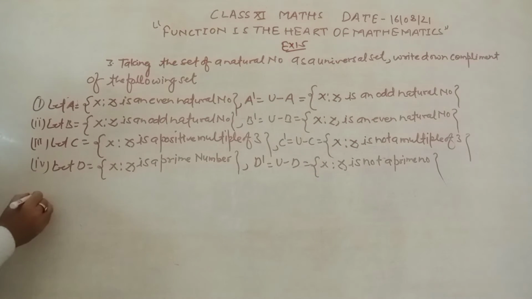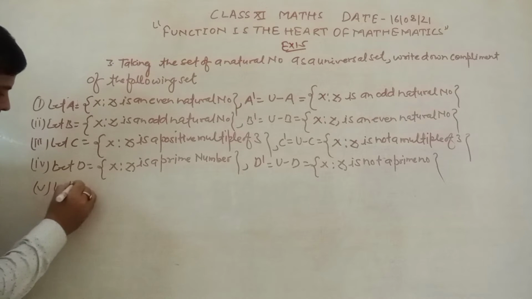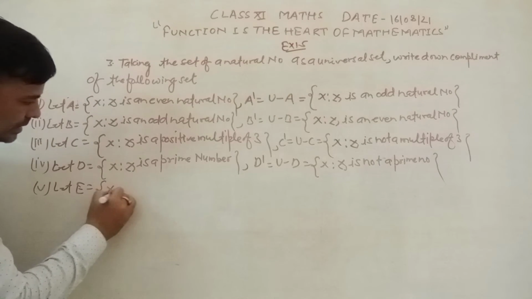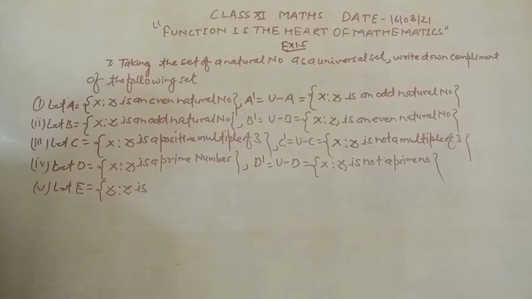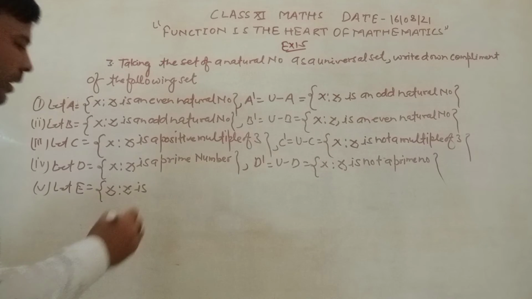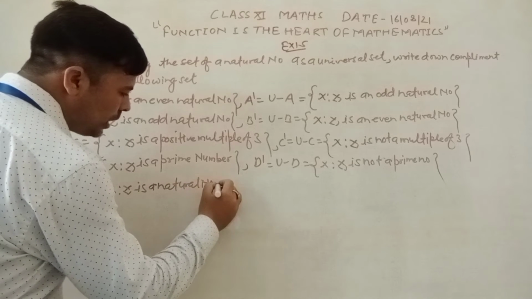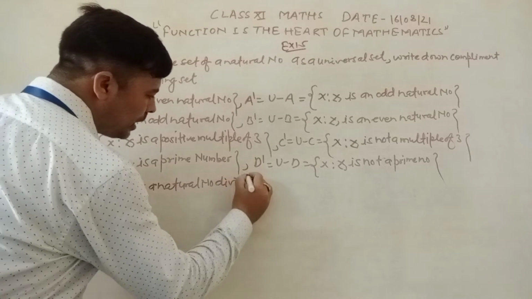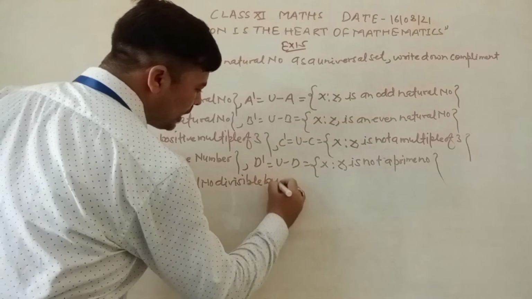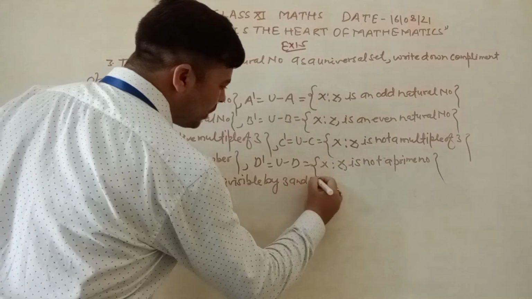Next, this is the fifth part, that is x such that x is a natural number divisible by 3 and 5. Let E be x such that x is a natural number divisible by 3 and 5.